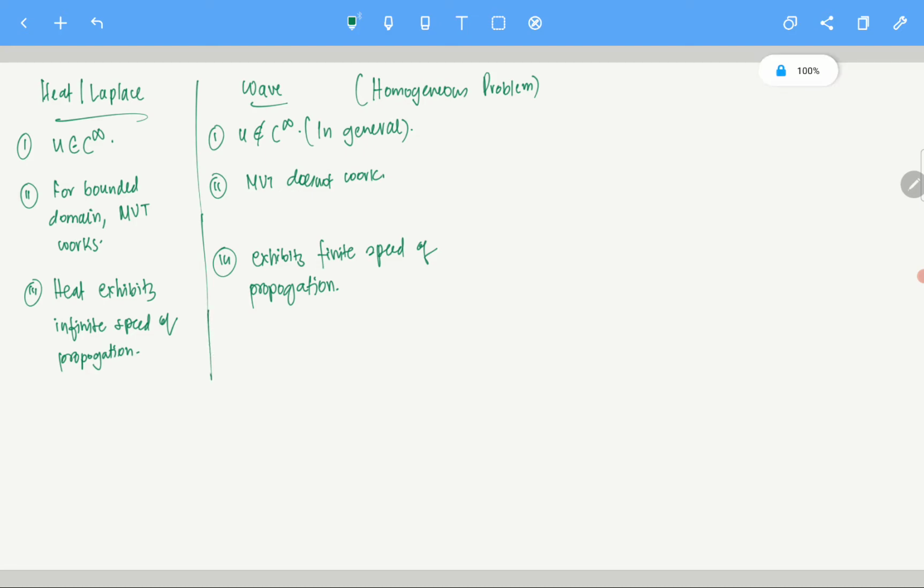So that's heat and Laplace versus wave. Wave is like the wild card of this family. We are studying this family of equations: heat, wave, and Laplace. These are important second order linear equations. But heat and wave are like different beasts, and wave is a different animal. Now let's look at some physical interpretation, and then we'll go from there to understand how to solve this kind of problem. So, physical interpretation.